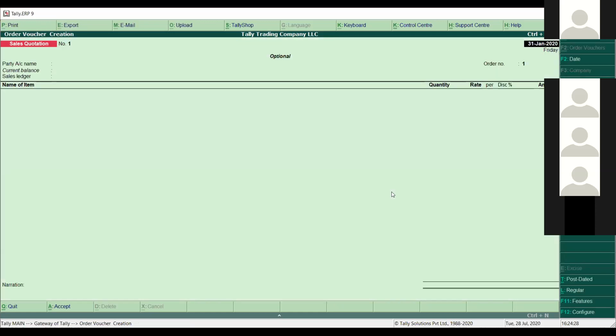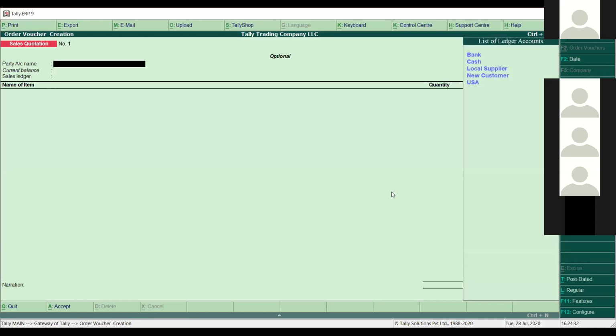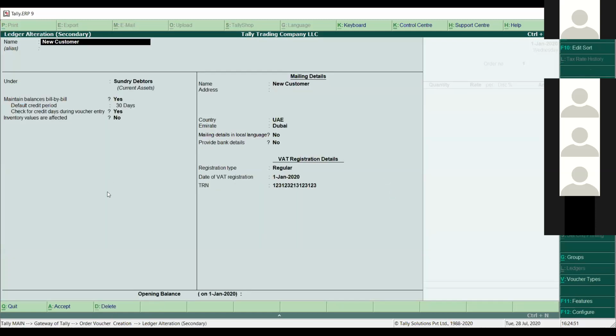I have to select the date here. Then what is the party name? I said my party name is new customer or maybe my local customer. I'll change the name again. So from here itself, if you want to make any modification for the particular customer or vendor or any other ledger, we have to simply press Control L, Control Enter. Sorry, Control L, Control Enter. We have to press from here, and it will take us to the ledger alteration screen. And here we can make some changes as we require.